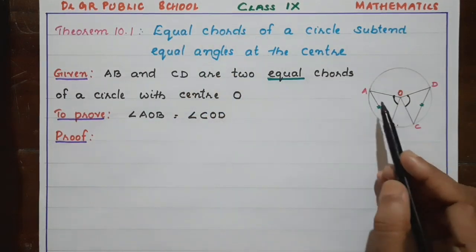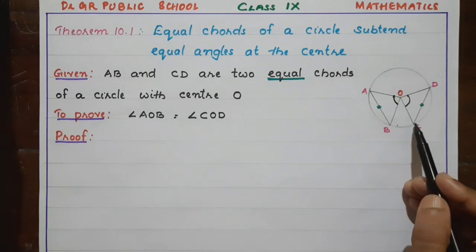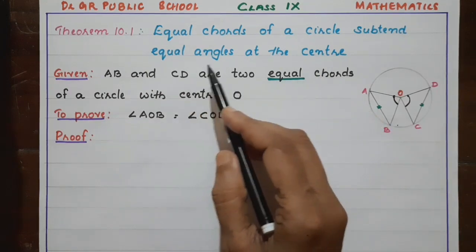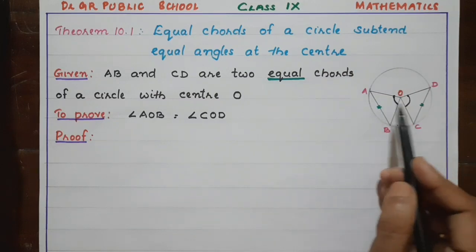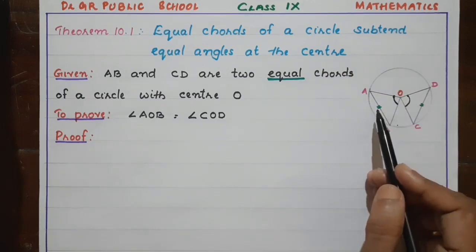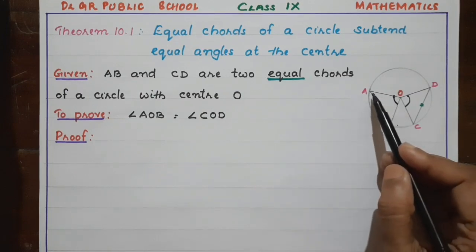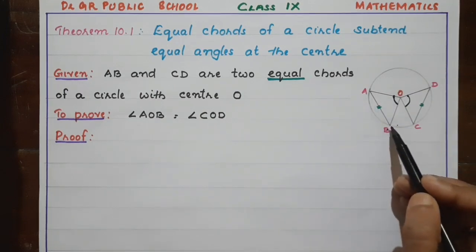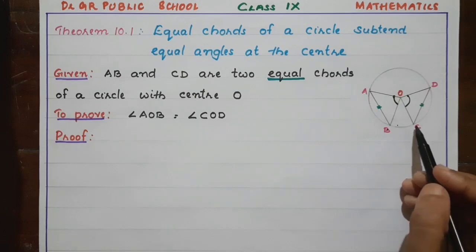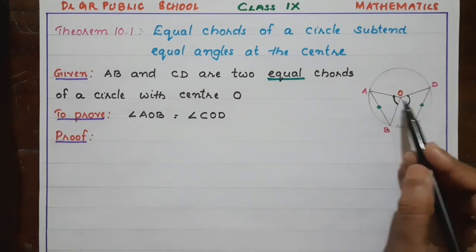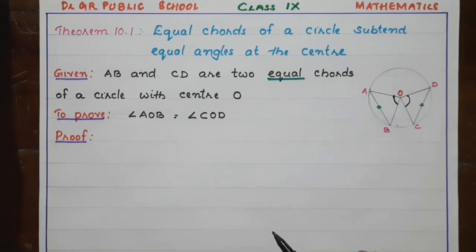So what does the theorem say? If AB and CD are equal, then they are making equal angles at the center. That means angle AOB and angle COD are equal. That is to be proved.